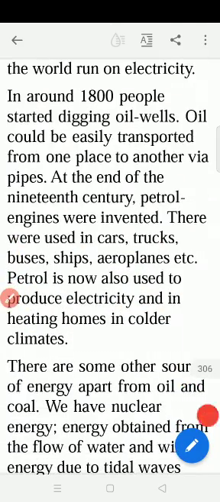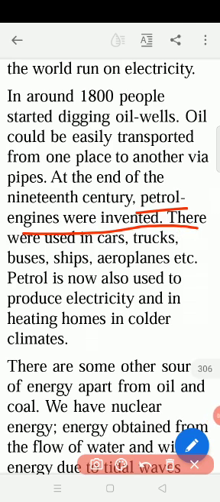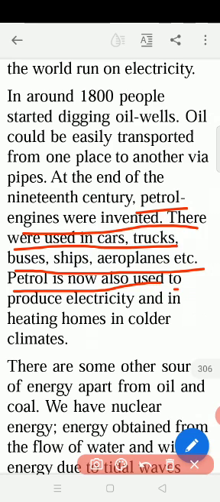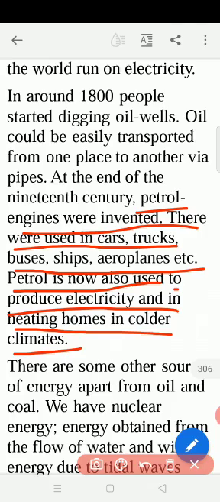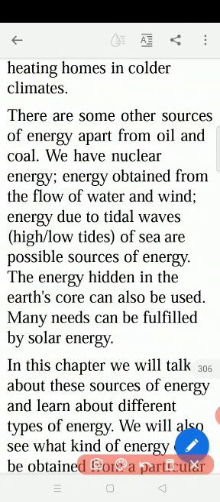So petrol engines were invented. They were used in cars, trucks, buses, ships, aeroplanes, etc. Petrol is now also used to produce electricity and in heating homes in colder climates. And then there are some other sources of energy apart from coal and oil.